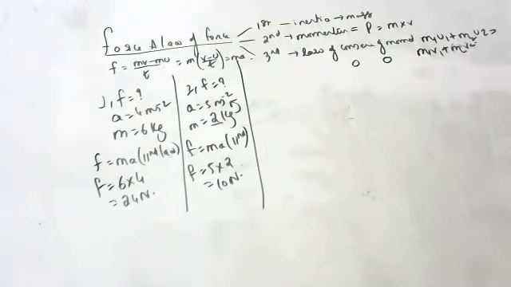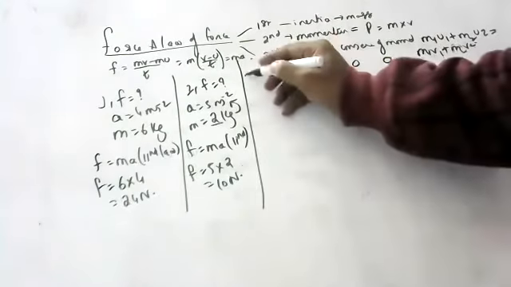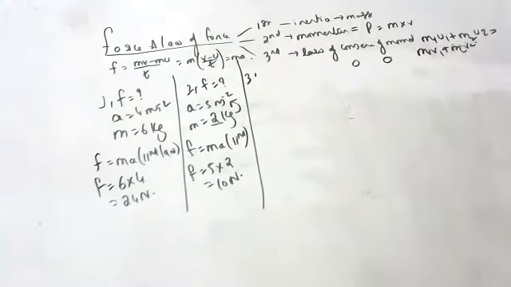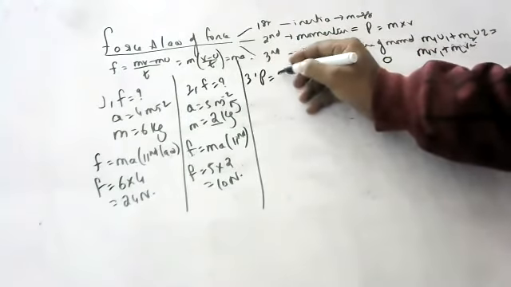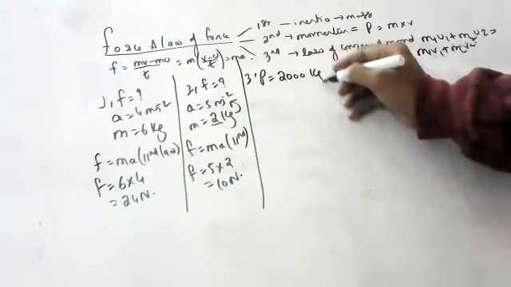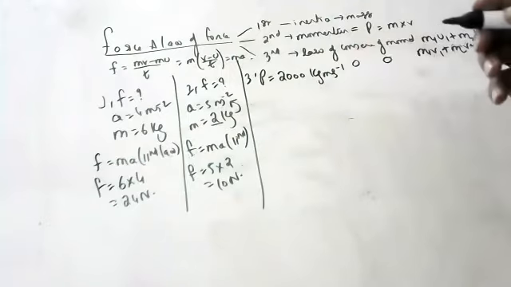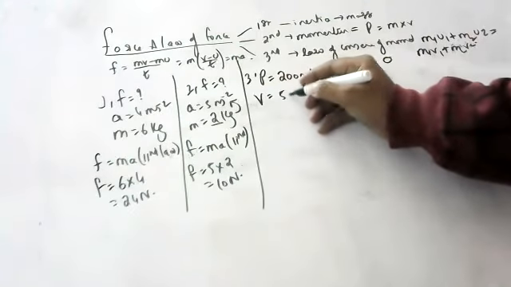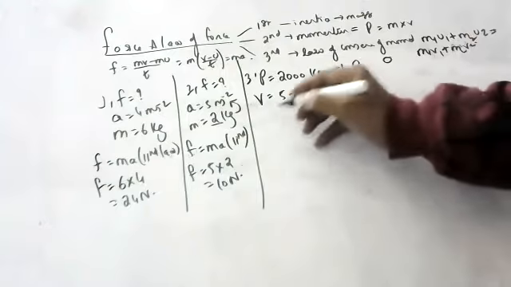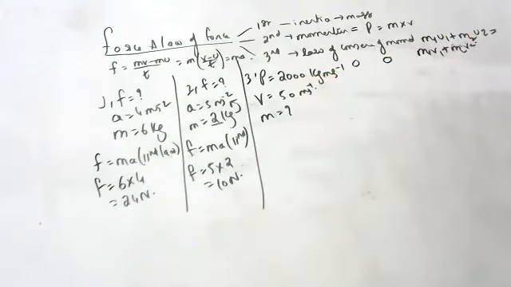Okay, next one. When a missile is fired from a tank, it gets a momentum of 2000 kg meter per second. If the velocity of the missile is 50 meters per second, what is the mass of the missile?